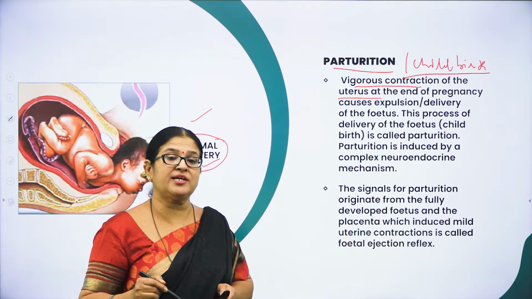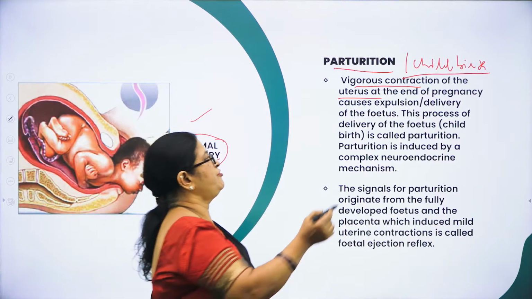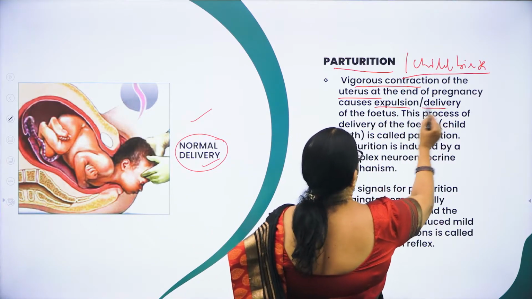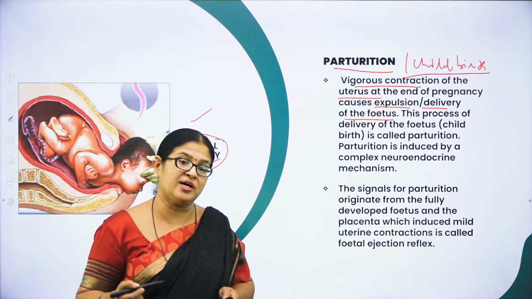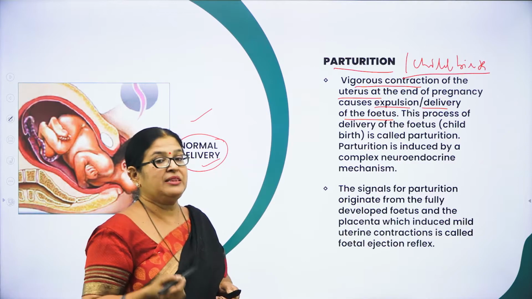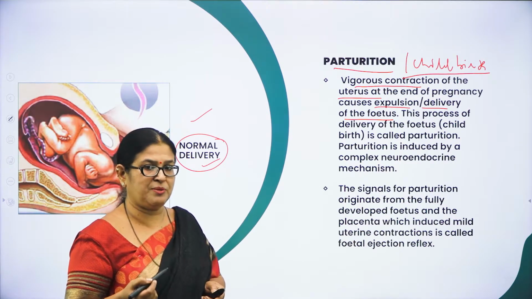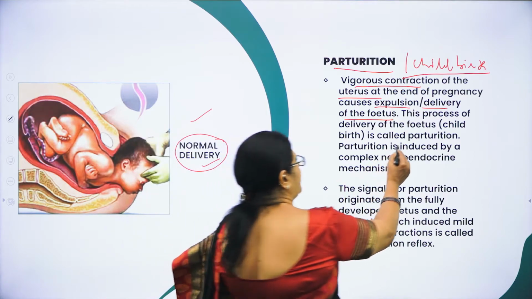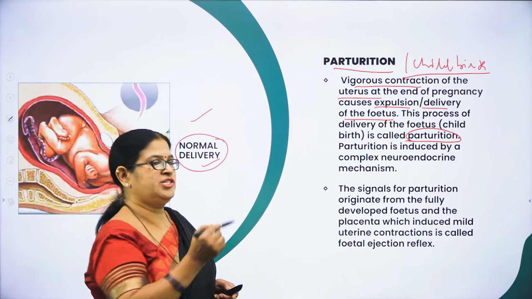Due to these stronger and stronger contractions of the uterus, what do you find? It causes expulsion or delivery of the fetus. The expulsion of the baby through the vaginal canal or the birth canal is called parturition. As I said, parturition is nothing but childbirth.